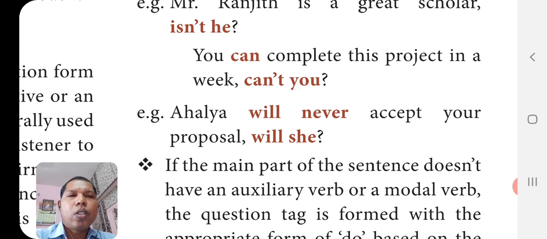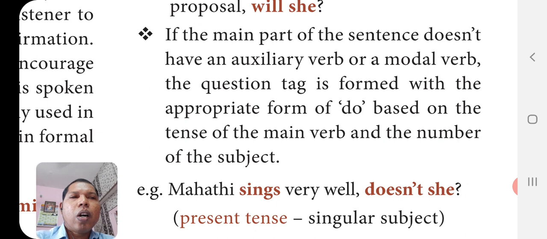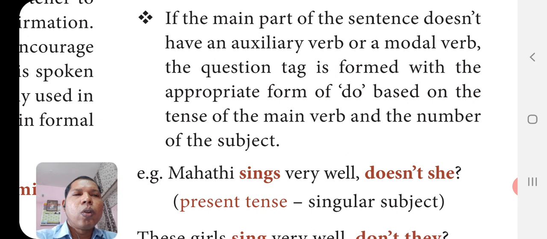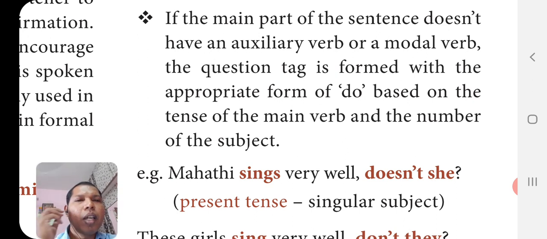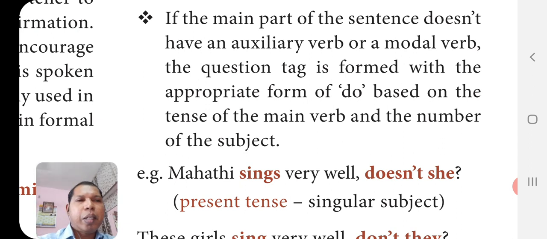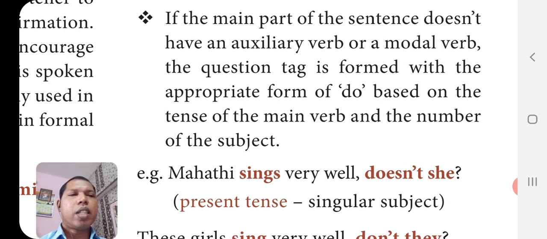Never also equal to not. If the main part of the sentence does not have an auxiliary verb or a modal verb, the question tag is formed with the appropriate form of do based on the tense of the main verb and the number of the subject. So, do in the sense do, does, did. They are do forms. And when we have to use the do forms, when we have to use do, does, or did, if there is no helping verb given in the statement. If in the statement they used only the main verb, then we can use do, does, or did based on the tense and the subject.